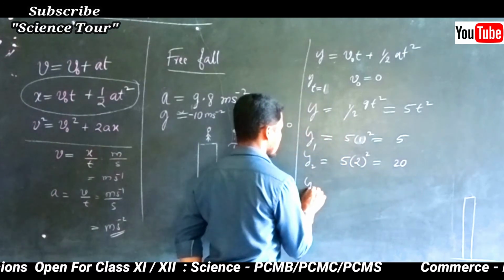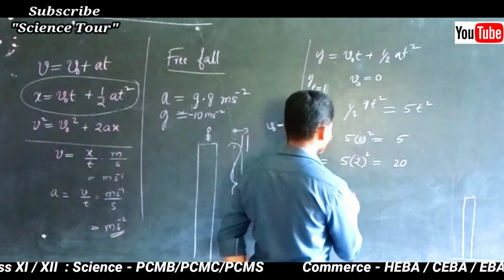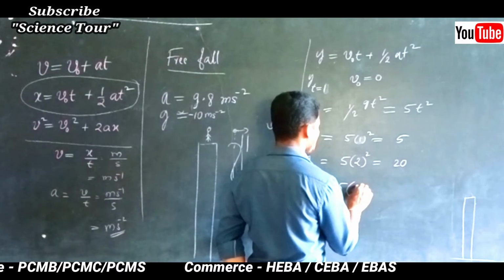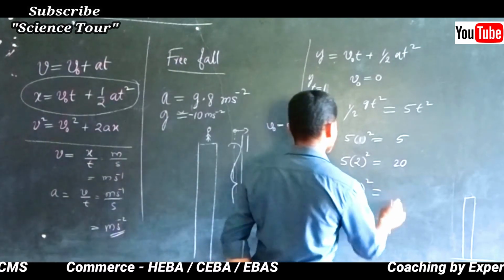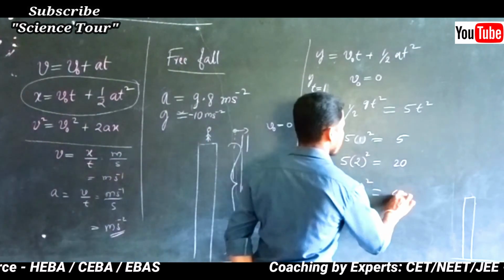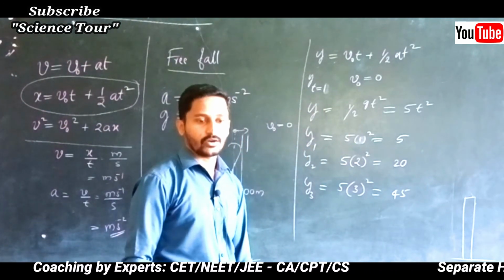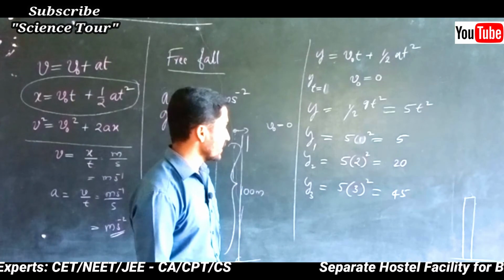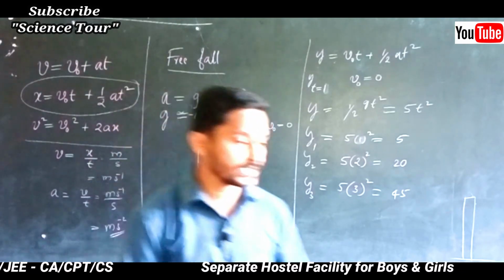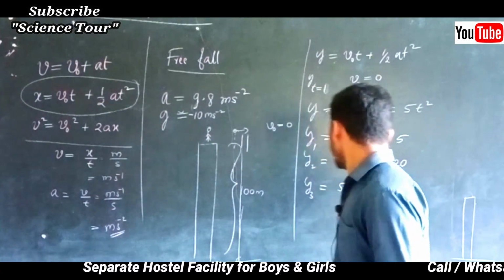Next, y3 is equal to 5 into 3 whole squared, that is 45. Like that you are going to get different distances for each second.